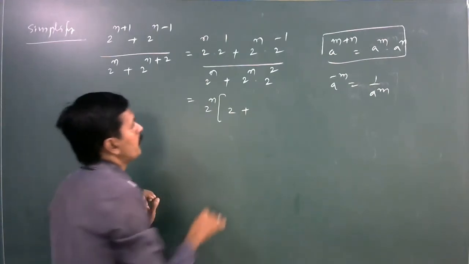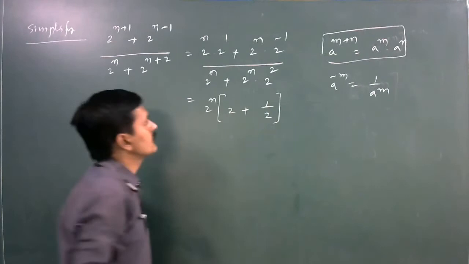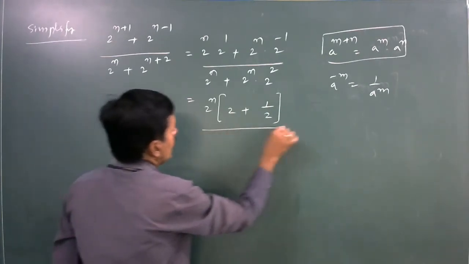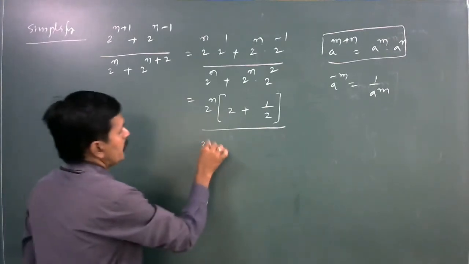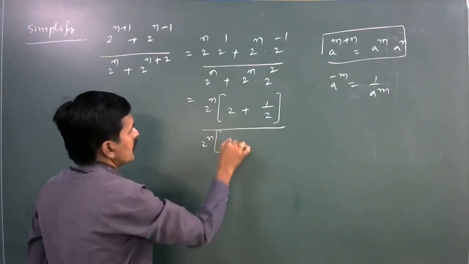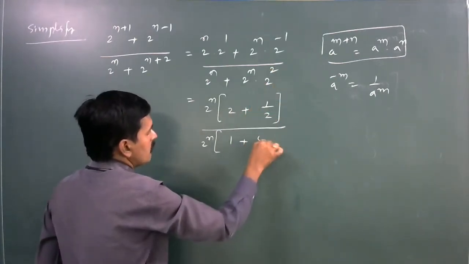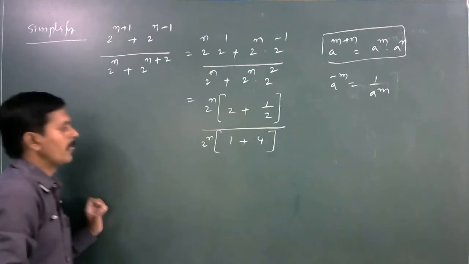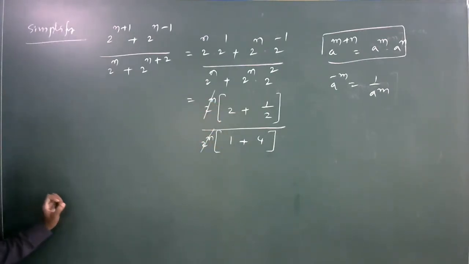Here 2 power minus 1 can be written as 1 by 2, divided by, in the denominator also, which is the common term here? 2 power n. Here 2 power n is taking common, 1 plus here 2 square. What about 2 square? It is 4. Here 2 power n gets cancelled.